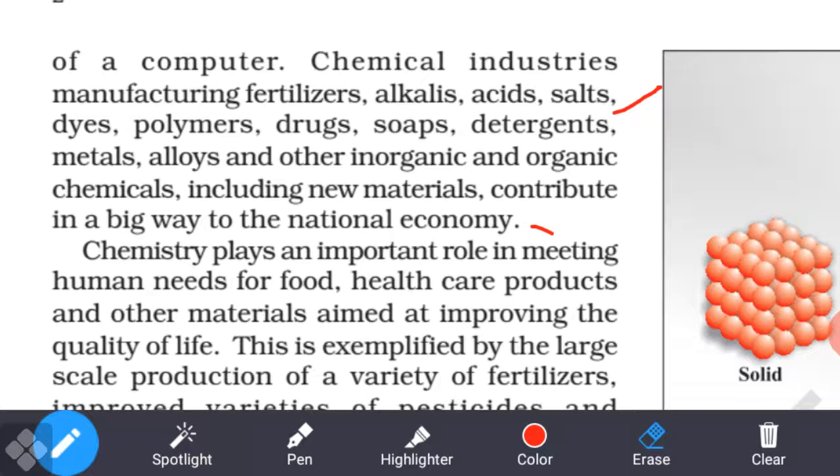Chemistry plays an important role in meeting human needs for food, health care products, and other materials, and in improving the quality of life. This is exemplified by the large scale production of a variety of fertilizers, because we use fertilizers for the production of crops in agriculture.